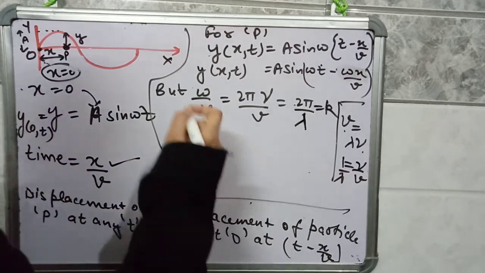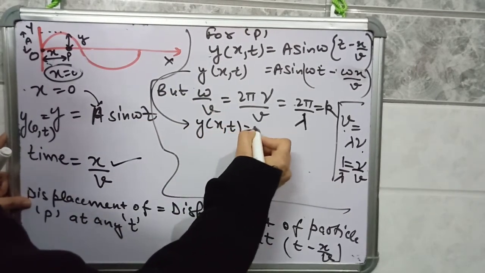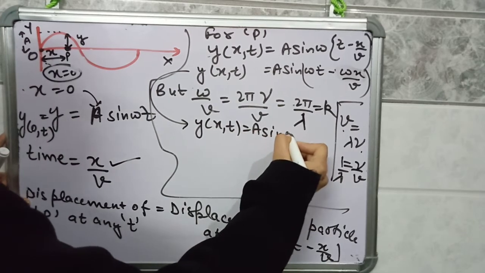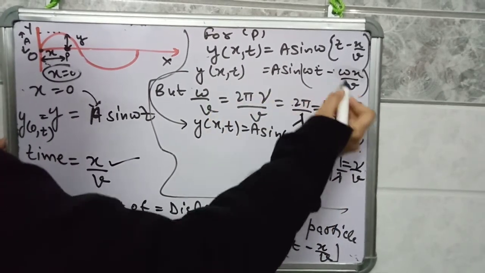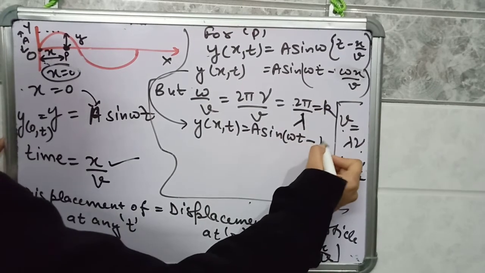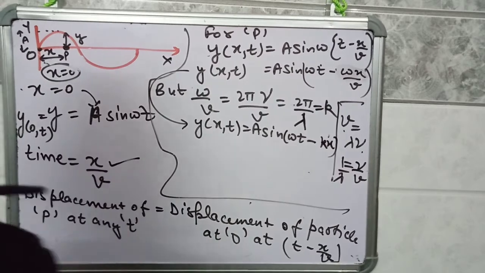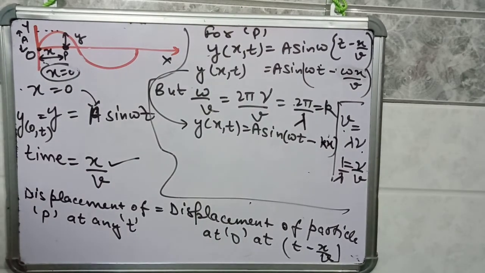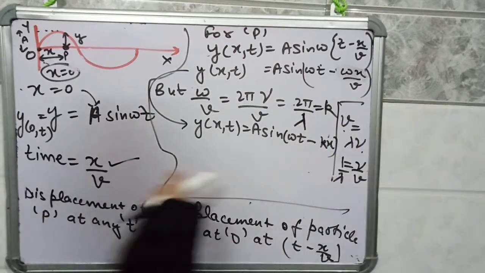So just modify this equation now, y of x, t is A sin omega t minus omega by v, which can be written as k, okay. So we have obtained the equation for displacement of the particle at position x and at time t. So this is the wave equation when it is traveling along positive x direction.